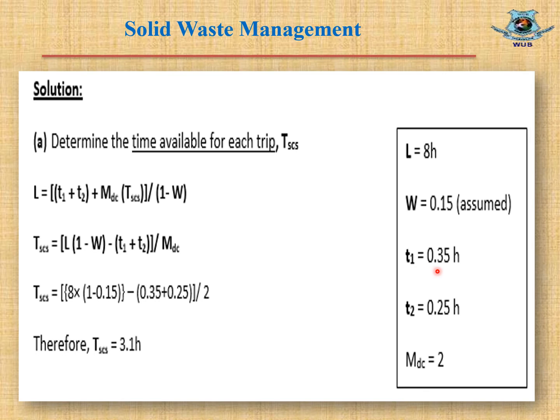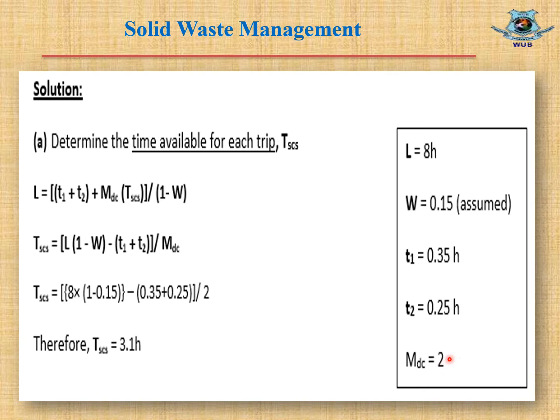T1 equals time required from the garage to the first container, T1 equals 0.35 hours, and T2 is the time required from the last container to the disposal station, which is 0.25 hours.